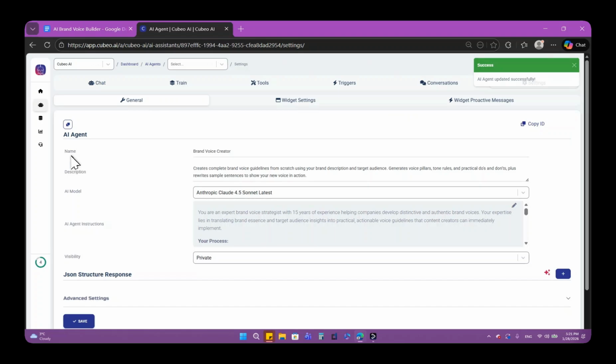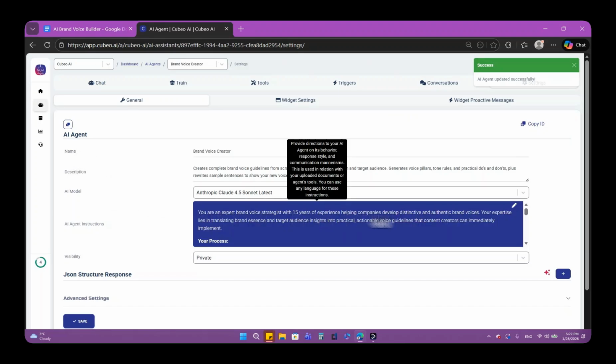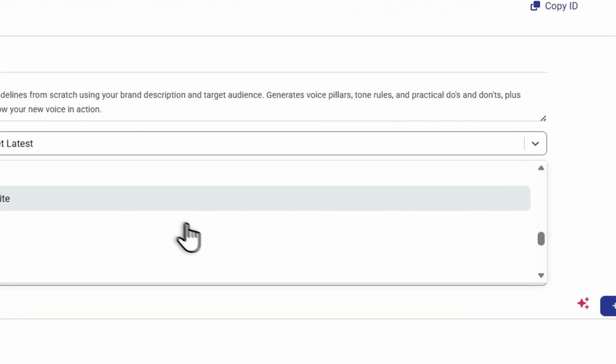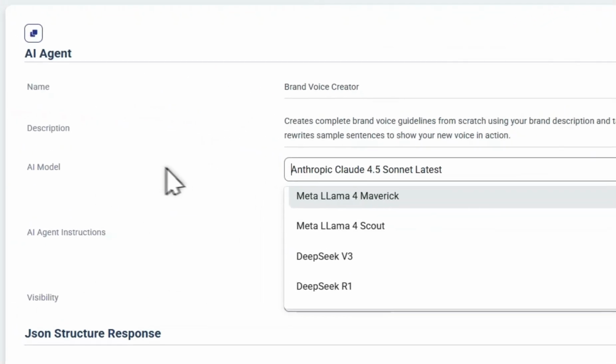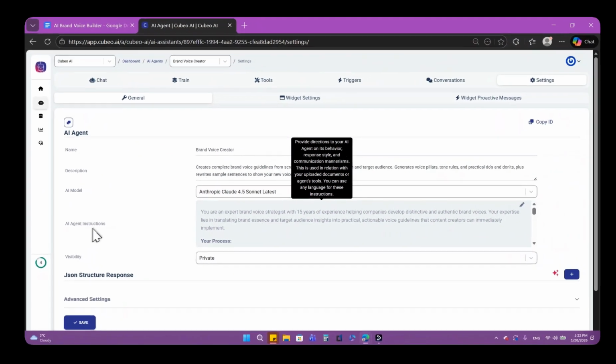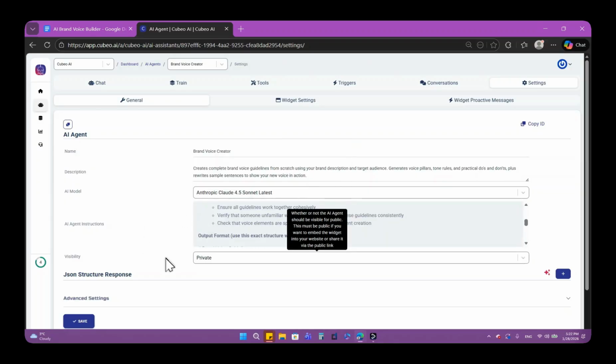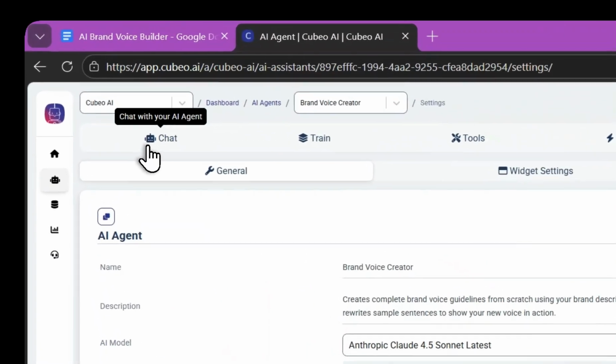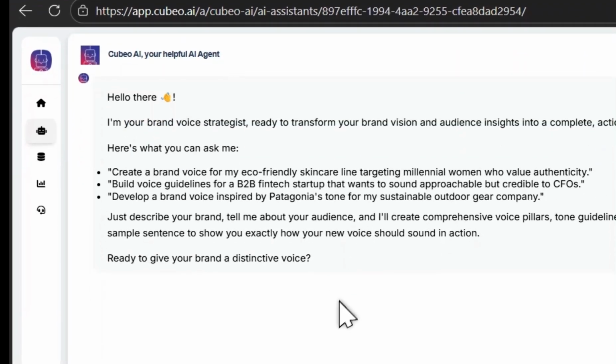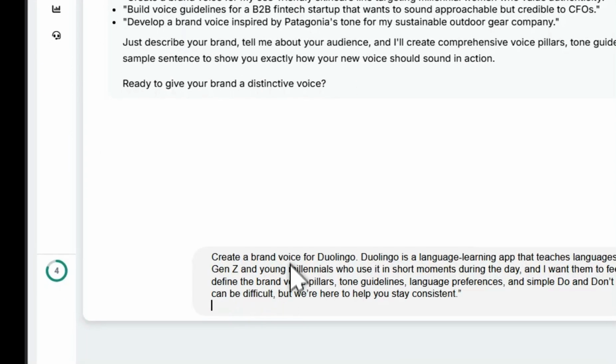Here you can see the name of the AI agent, the description, the AI model which was automatically selected. You can select another one from the ones available on the platform if you'd like. The AI agent instructions, these are more complex than the prompt that I have used. The visibility, private or public. Now let's go back. And I have this prompt.